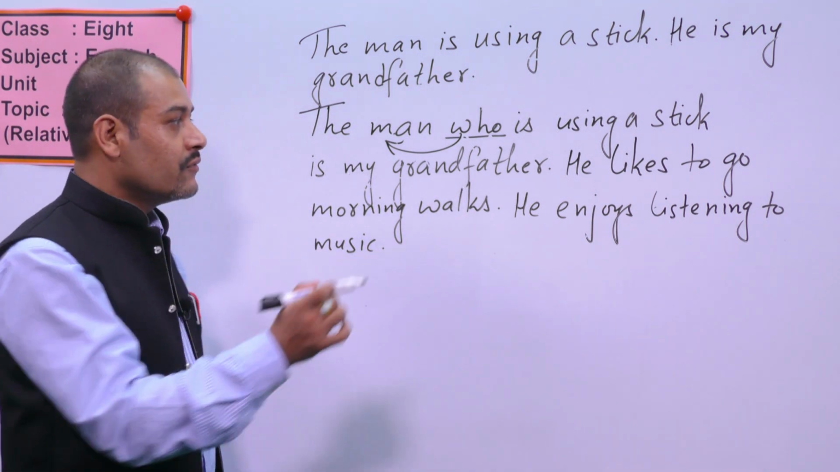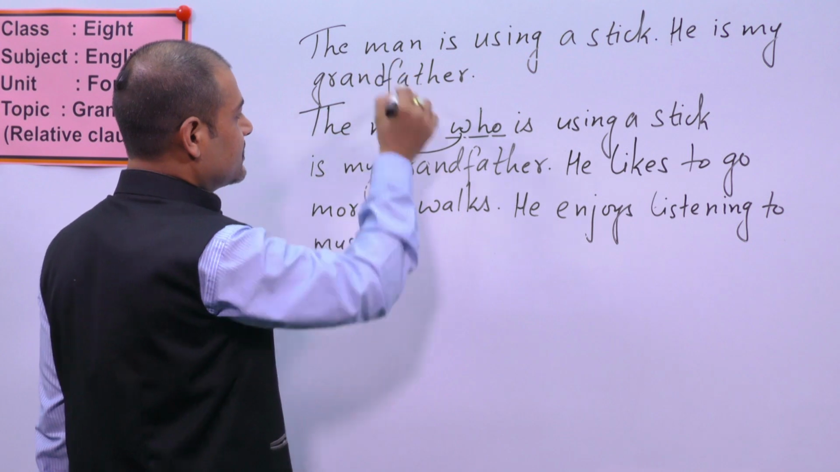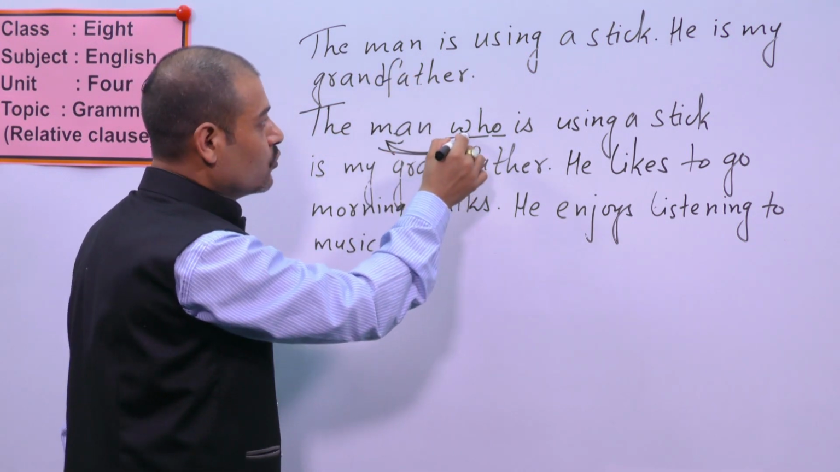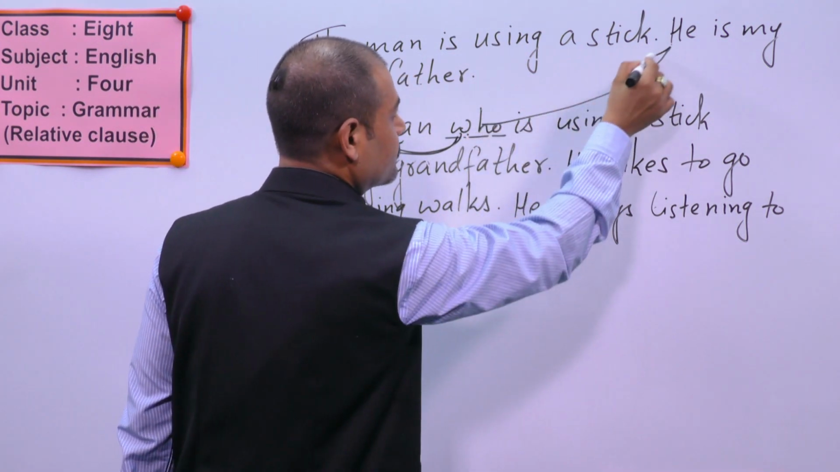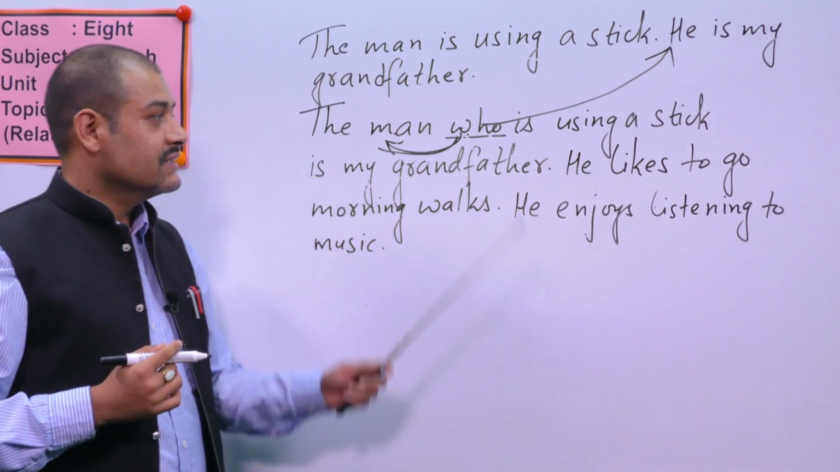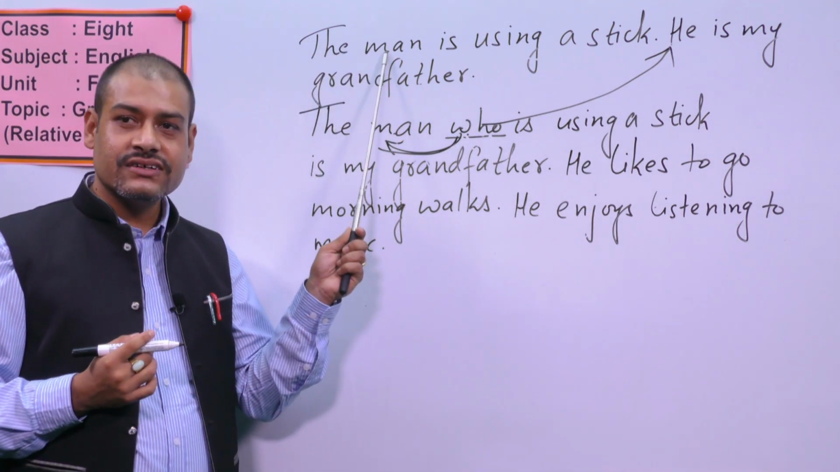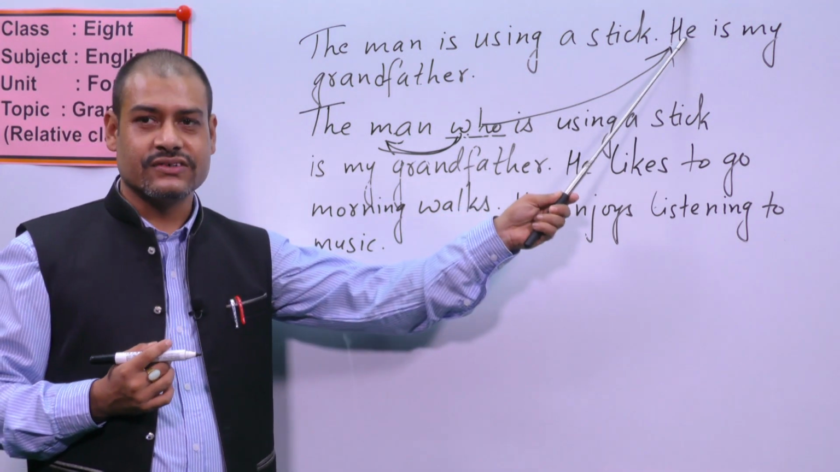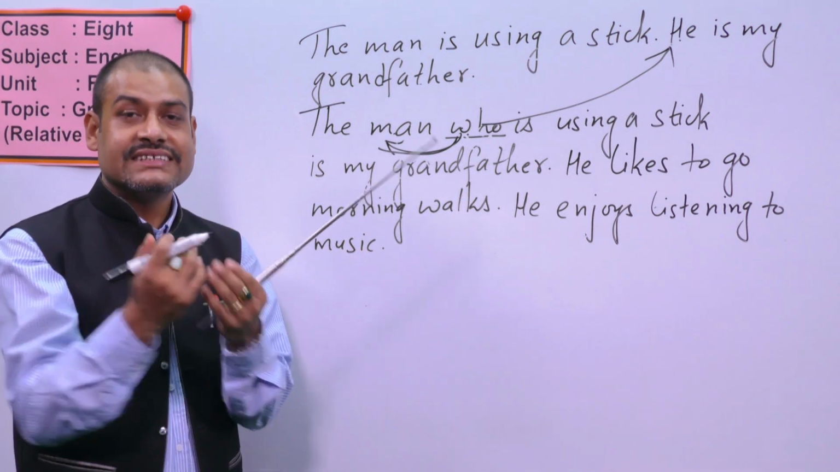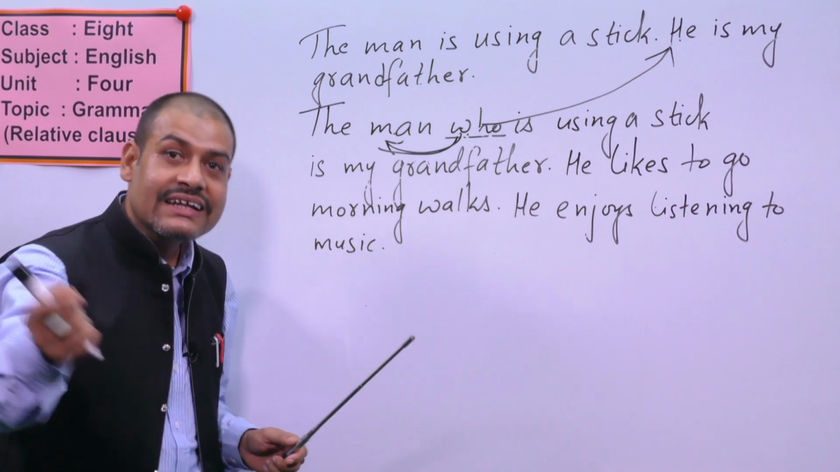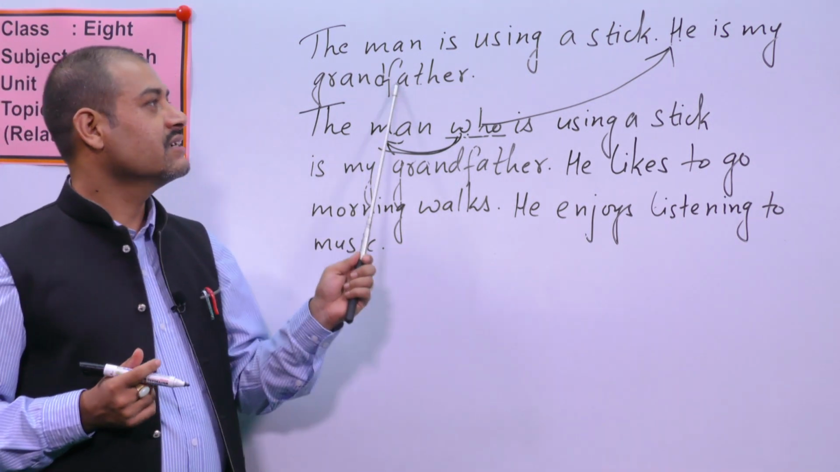So what is the work of who? See, this who means this man. Okay, and this who means he also. Do you know it or not? This who means the man also. This who means he also. It means same man. Okay, same man means who is the same man? That man who is using a stick.